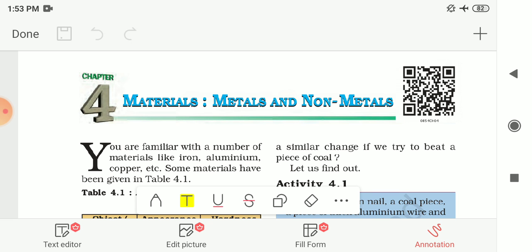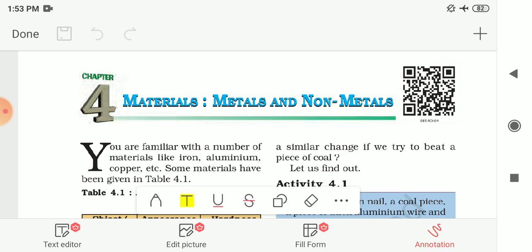So metals react with water slowly, but some exceptions are also there, that is sodium metal that react vigorously with water. So that's why we are storing this metal in kerosene to prevent the exposure to the water. Next is metals react with acid to liberate, or you can say to release, hydrogen gas with pop sound. But copper does not react with dilute hydrochloric acid.